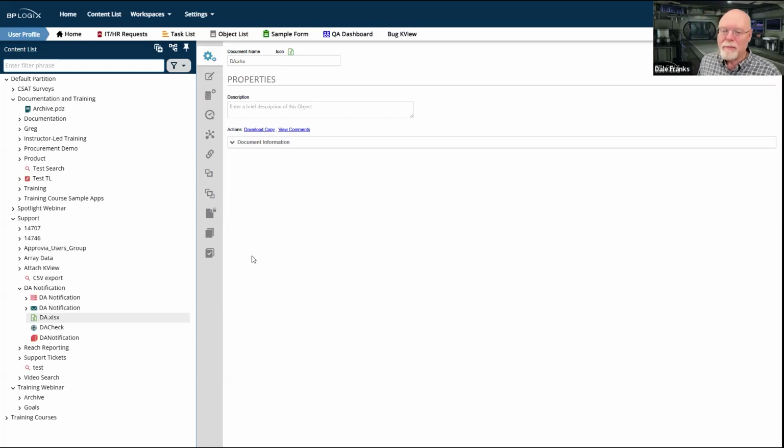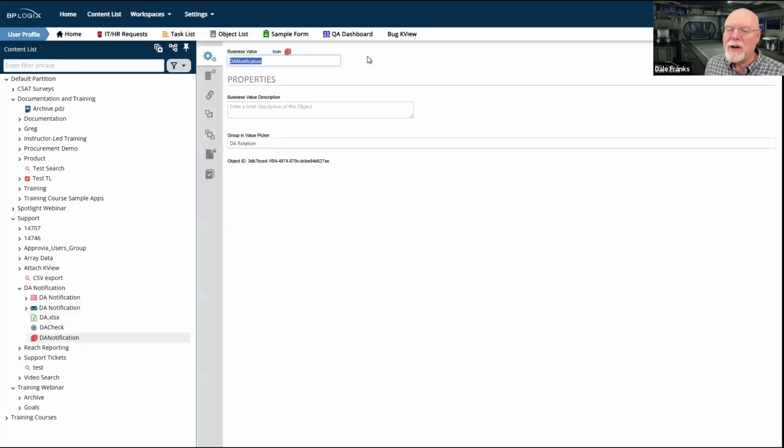That's all it has. So I have a DA notification business value. So that's an Excel spreadsheet. I import it into the system. It creates a little table. And every time I import it, it creates a little table. Now, this Excel spreadsheet we have to make manually because we've got N number of implementers who go on to what we call DA rotation. So if somebody gets a support ticket and the support ticket is, I need some help troubleshooting this process, or I need to have this created or whatever, I need you guys to help me with it.